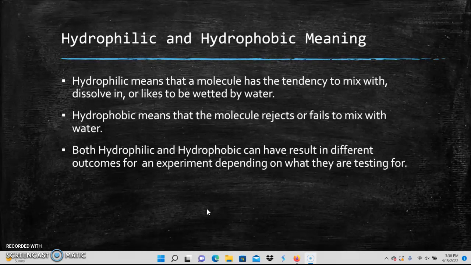Hydrophilic and hydrophobic meaning. Hydrophilic means that a molecule has a tendency to mix with, dissolve in, or likes to be wetted by water. Hydrophobic means that the molecule rejects or fails to mix with water. Both hydrophobic and hydrophilic can have results in different outcomes for an experiment depending on what they are testing for.